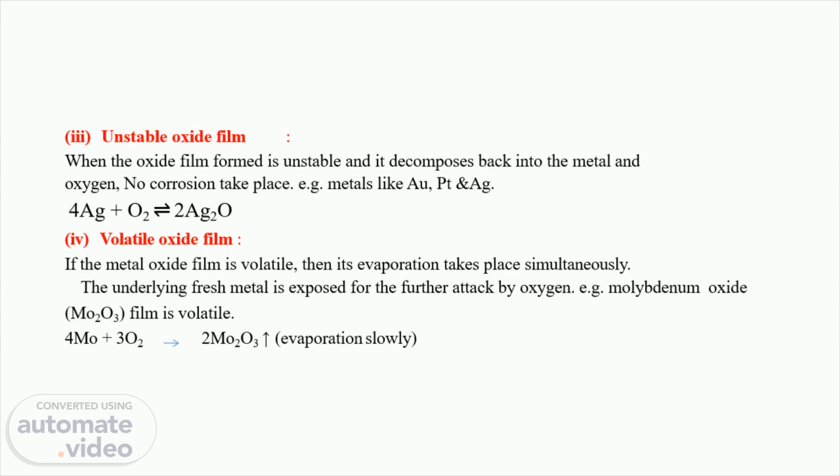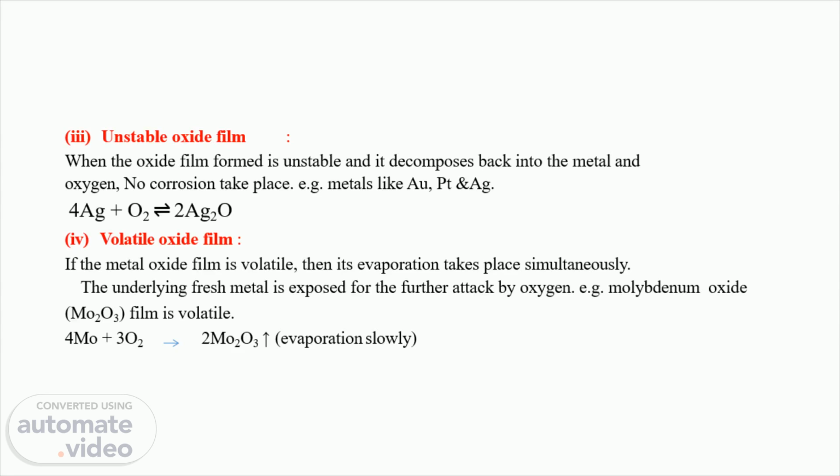Then the fourth type is the volatile oxide film. Once the metal oxide film that forms is volatile, what happens? It gets evaporated. Again the next layer is exposed to the oxygen, again it forms the metal oxide, but because of the volatile nature, it evaporates again. This process continues, and fresh metal gets exposed to further attack.